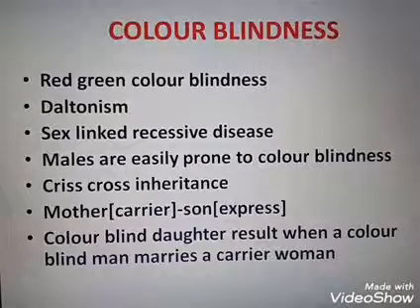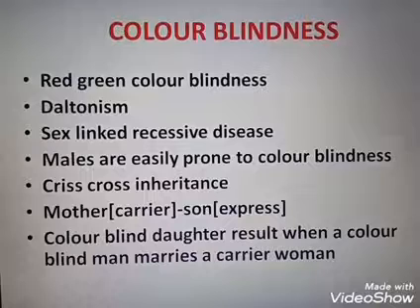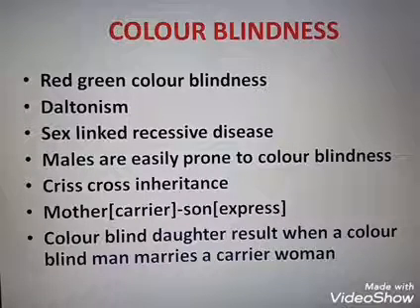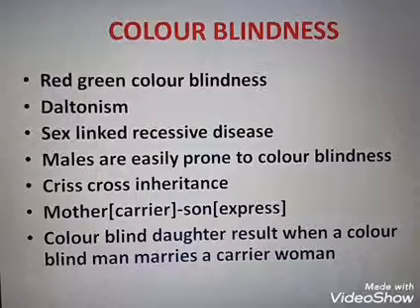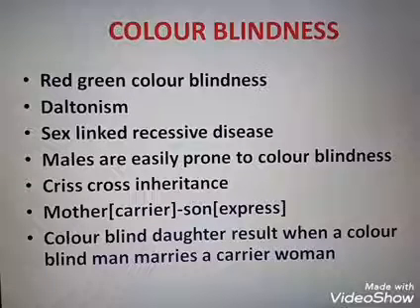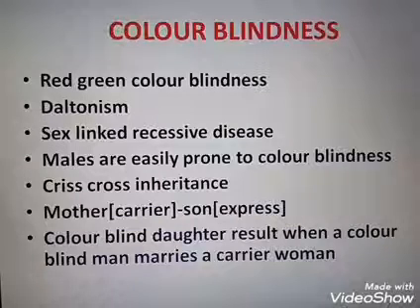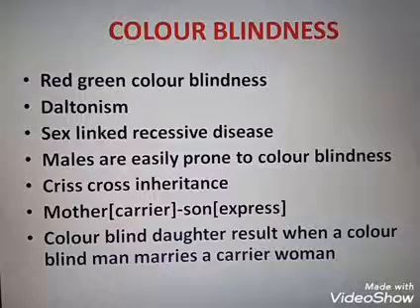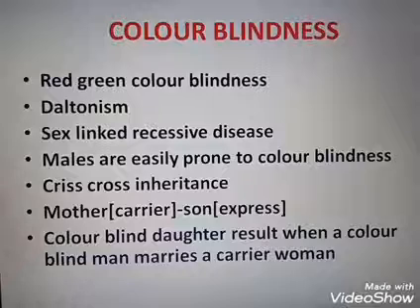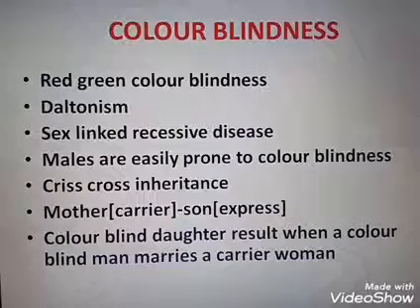So, color blindness is an example of a sex-linked recessive disease. The ratio of the sex-linked disease in male and female is 20:1, because females have two X chromosomes. That's why there is less chance for them to get this color blindness disease. They can't distinguish the red and green color.